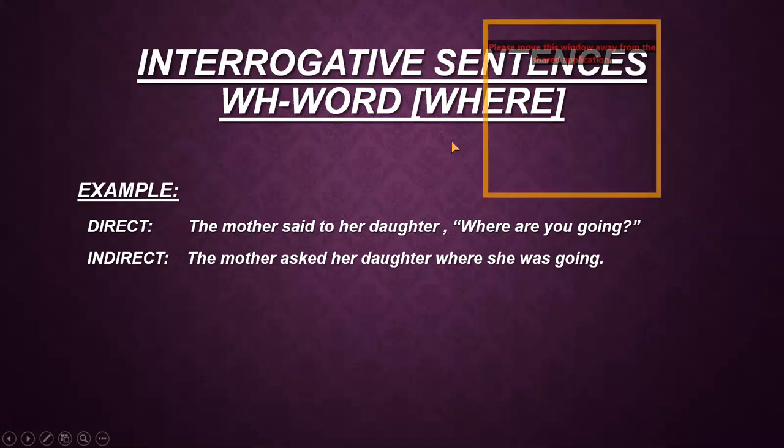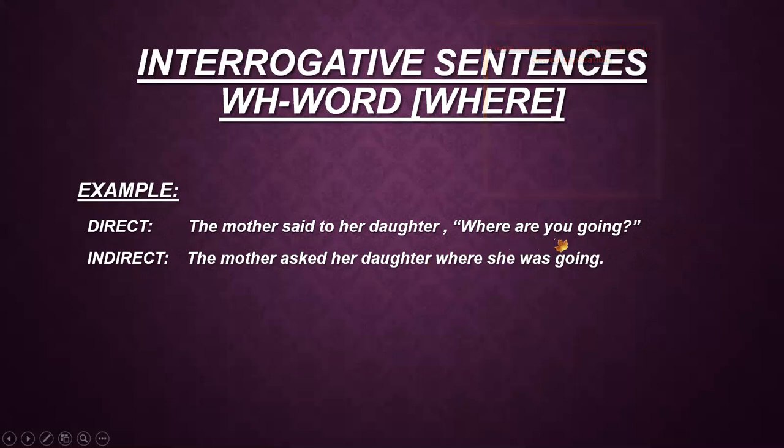Where means kahan. The mother said to her daughter, comma, where are you going? Question mark. The mother, this is the subject. I copy it here. Said to is changed to ask. Her daughter remains same. We remove that comma. We copy the WH word where with a small w here.